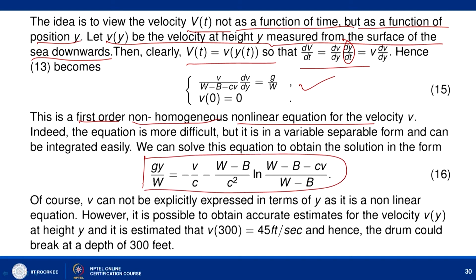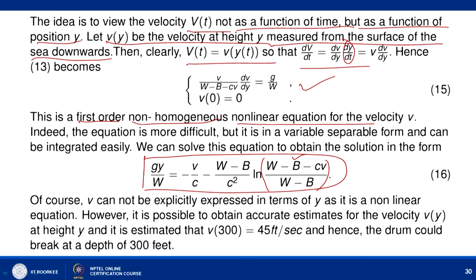gy/w equal to minus v/c minus (w minus b)/c squared times ln of (w minus b minus cv)/(w minus b). You can prove that this quantity is always positive. That is why we can define the ln of (w minus b minus cv) divided by (w minus b). But here v is given in terms of y in an implicit form, so it is quite difficult to express v as a function of y.